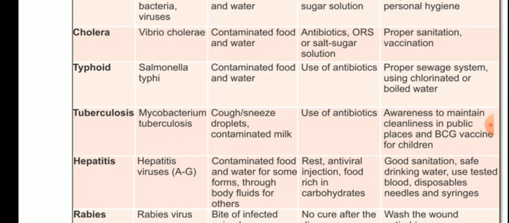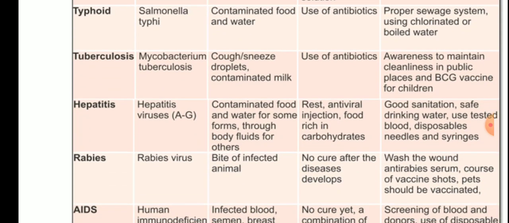I told you when I told you about sexual contact, that one of the hepatitis also spreads due to sexual contact. Then control: rest is advised, you should rest, and antiviral injections are given. Food rich in carbohydrates is also suggested. How can we prevent it? Good sanitation, safe drinking water, use tested blood, disposable needles and syringes.